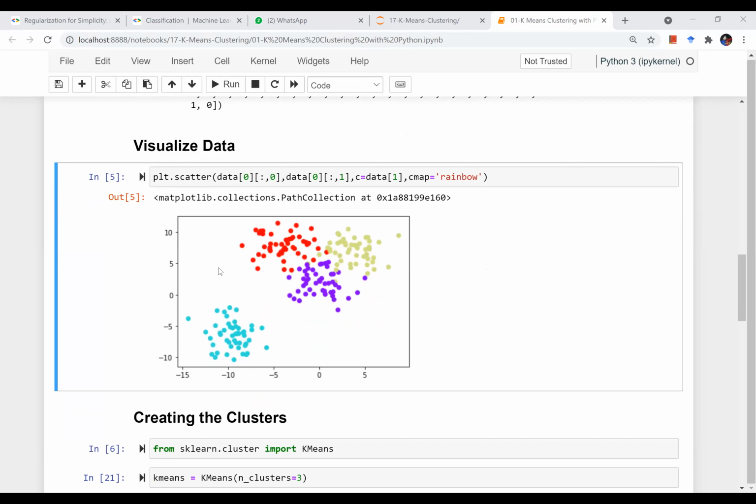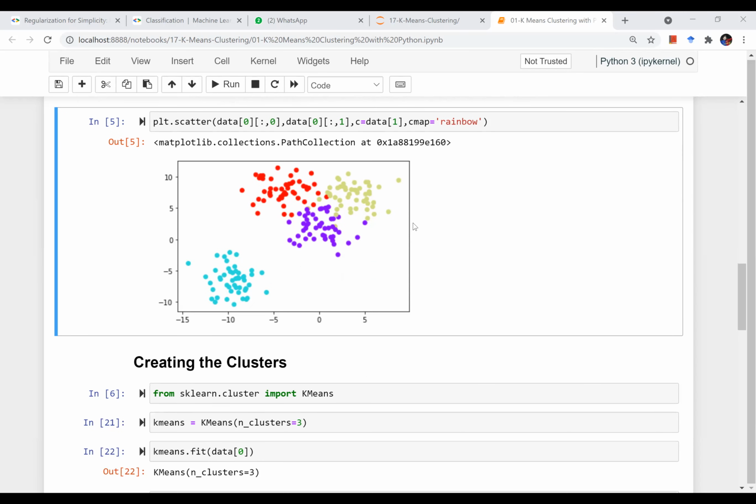So this is what my actual data looks like because I have created this data myself. So I said I need 4 centers, so it has given me 4 clusters by itself. Now what I will do, I will use k-means clustering from the sklearn library to divide our data into 3 clusters, and I'll check whether it is doing correct classification or not. So just for our understanding, I have created this data set to fall into 4 clusters.